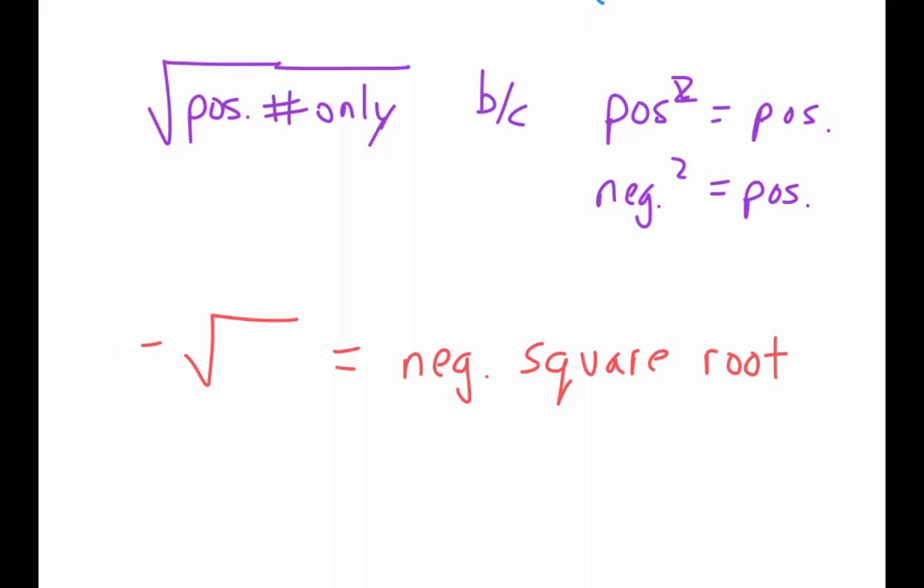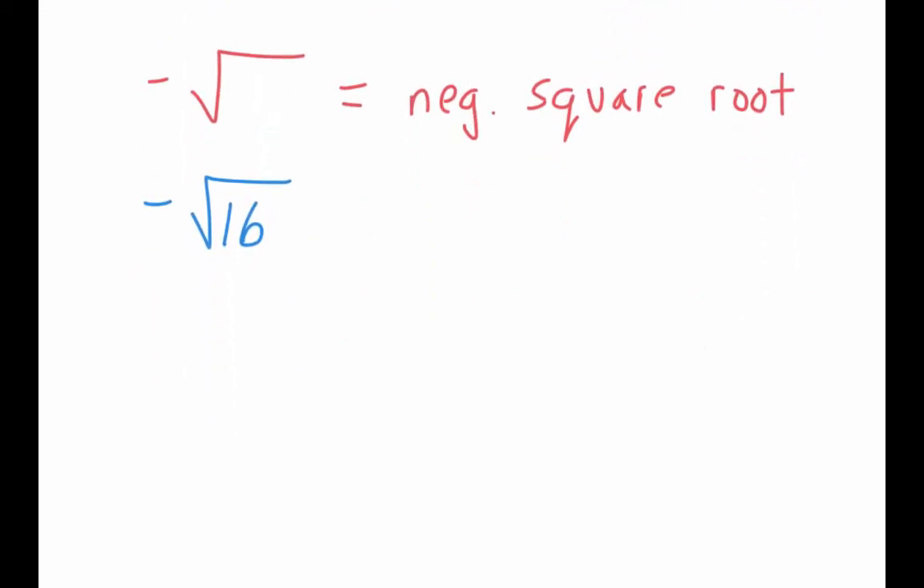So going back to the example we did before, if I had negative square root of 16, that now is going to give me that negative square root. It's going to give me a negative 4. Because this here is positive, and then when you have a negative times a positive, it's going to give you that negative answer. We okay up to there?